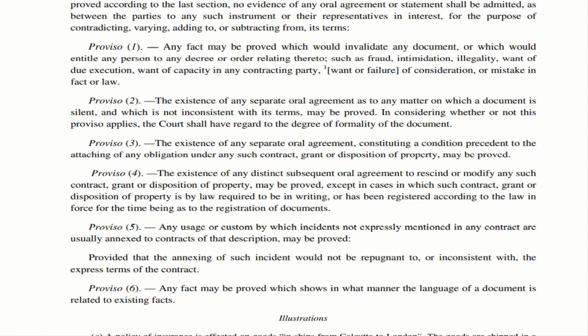In some scenarios, we will see that there will be some usage or custom between the parties where they will generally annex certain aspects to the contract. It will not be inside the contract, it will be annexed to the contract. In that case, the oral agreement will help to prove that particular incident or the annexed part. However, this annexed part should not be repugnant or inconsistent with the terms of the contract. That is what is stated in Proviso 5.